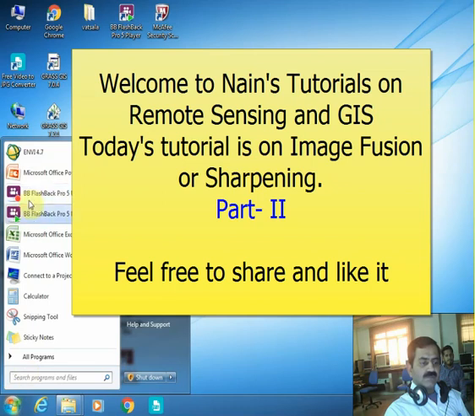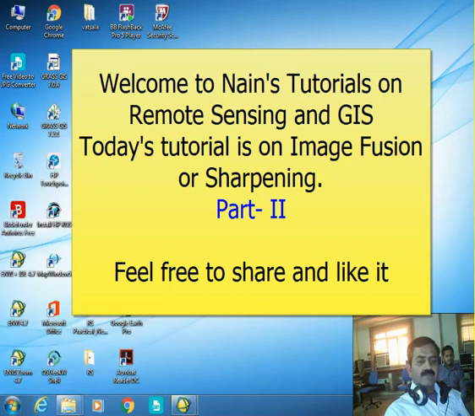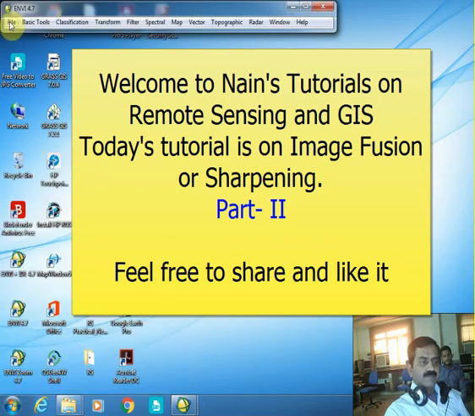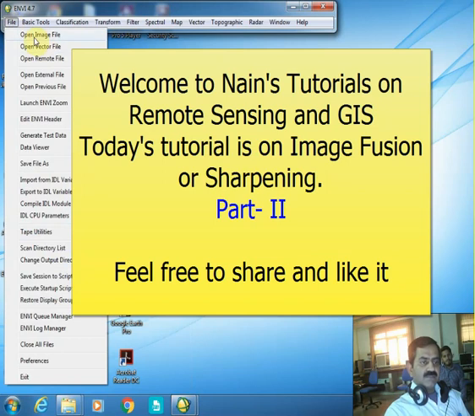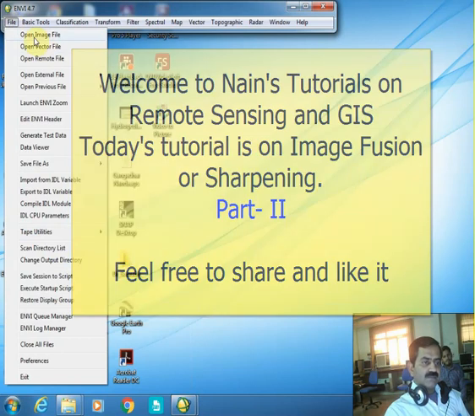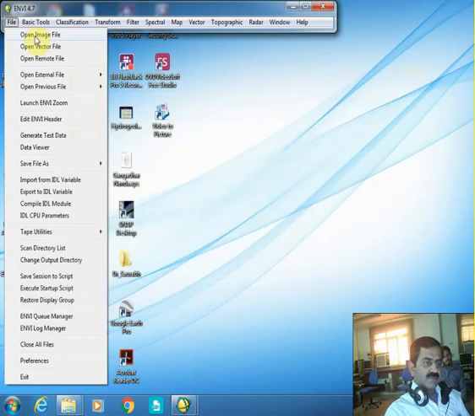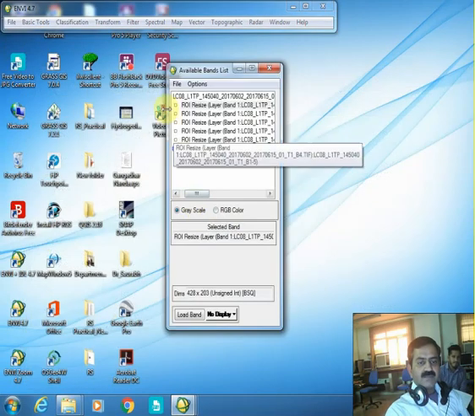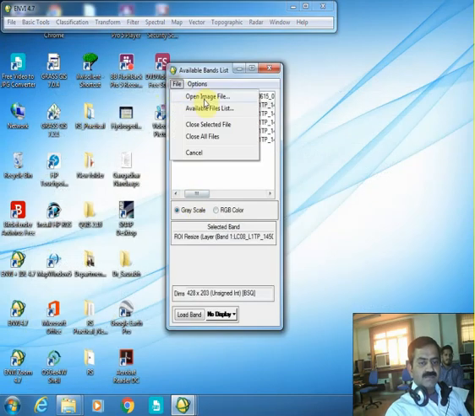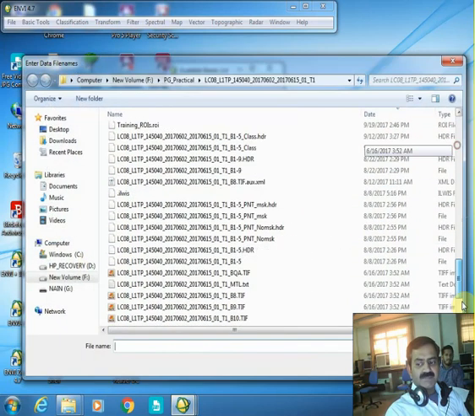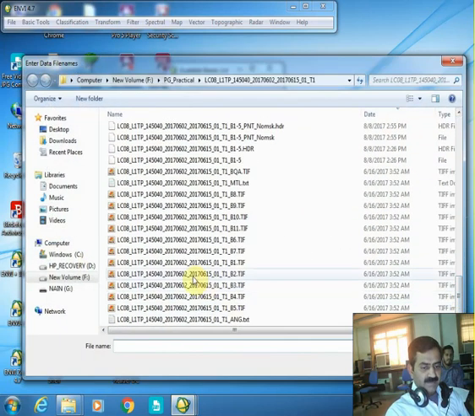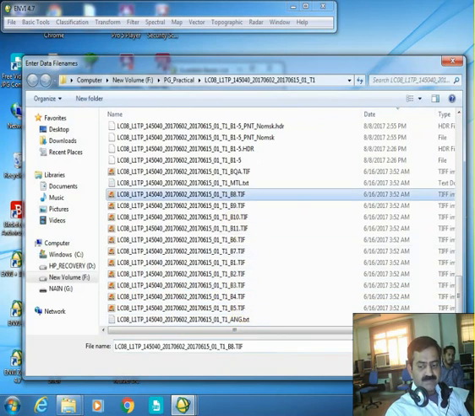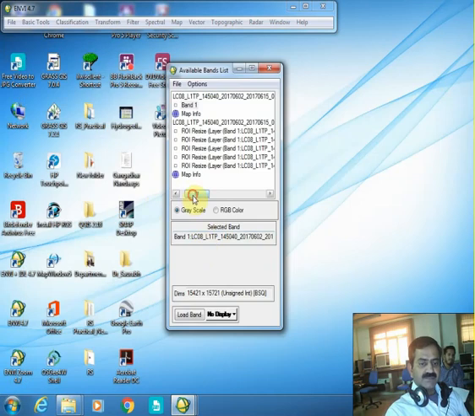Open the software, and we open the files, the multispectral file and the band image. At the same time, we can also open band number 8, which is the panchromatic band and has a 15-meter resolution.